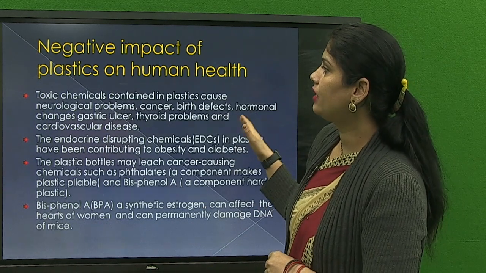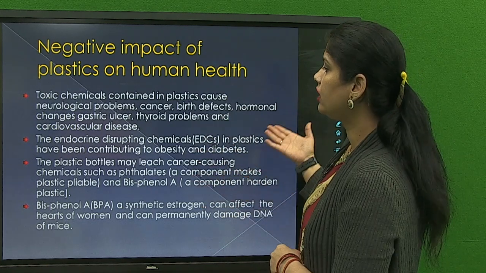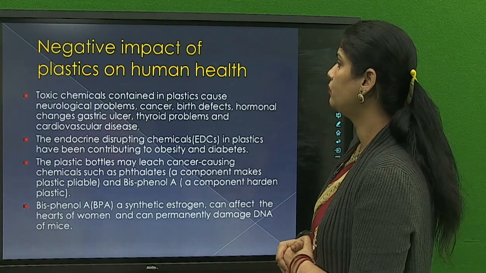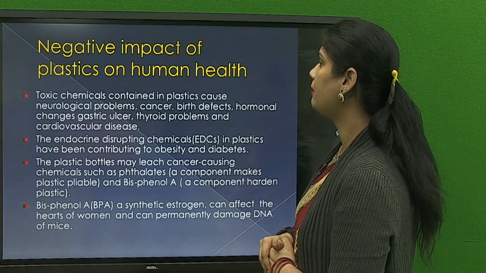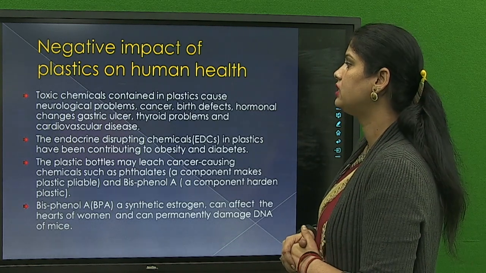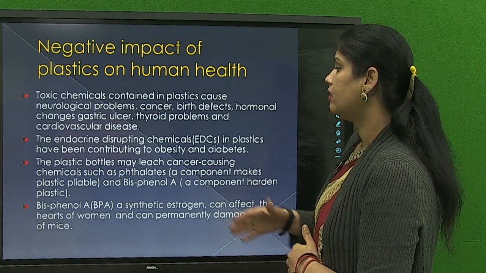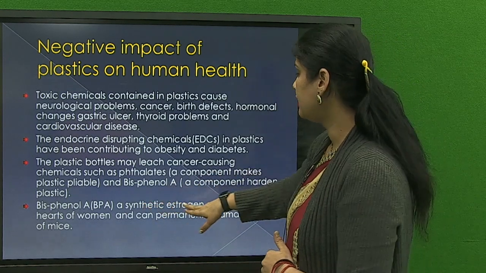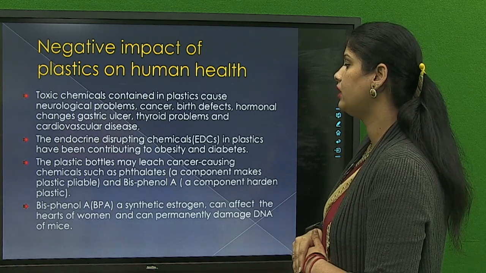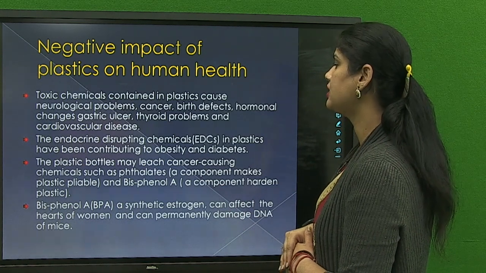Negative impact of plastic on human health. So basically this is a main slide, because in this slide we talk about human health. There are various points which show a negative impact of plastics on human health. First, toxic chemicals contained in plastic cause neurological problems, cancer, birth defects, hormonal changes, gastric ulcer, thyroid problems and cardiovascular disease. Bisphenol A, BPA, a synthetic estrogen, can affect the heart of women and can permanently damage DNA of mice. And plastic bottles may leach cancer causing chemicals such as phthalates.